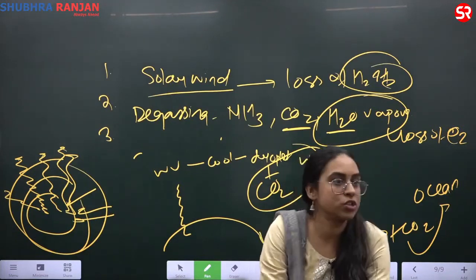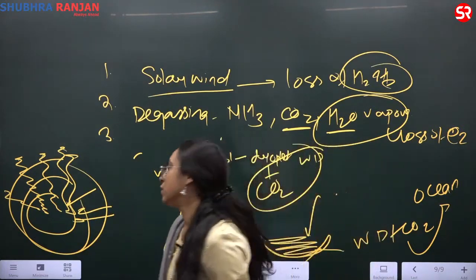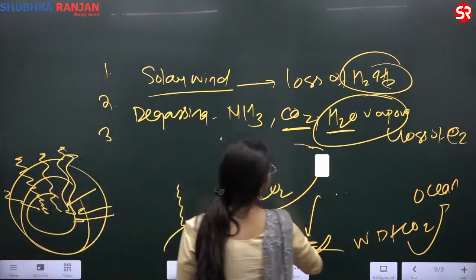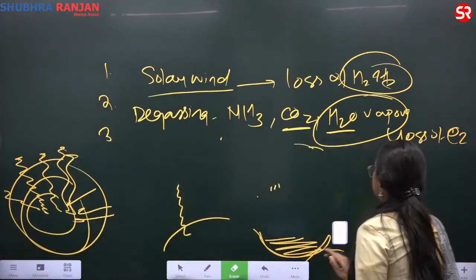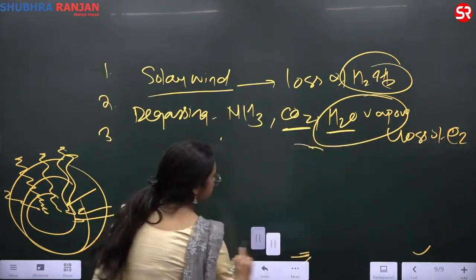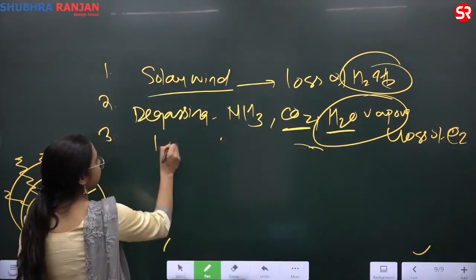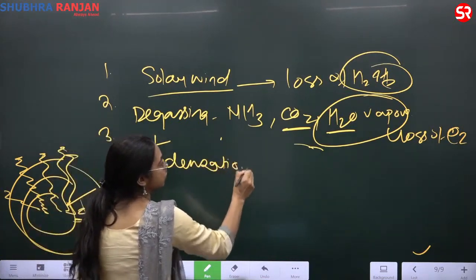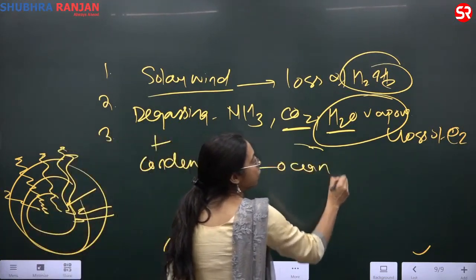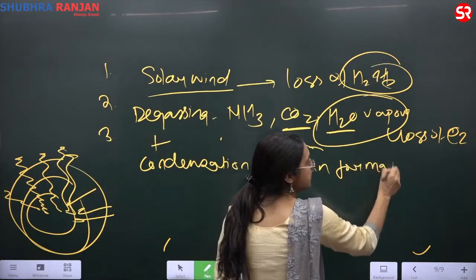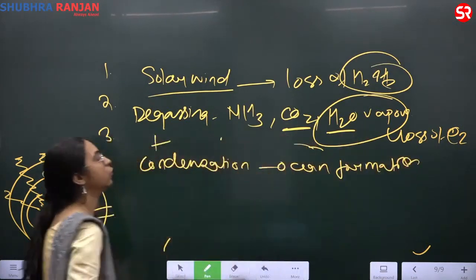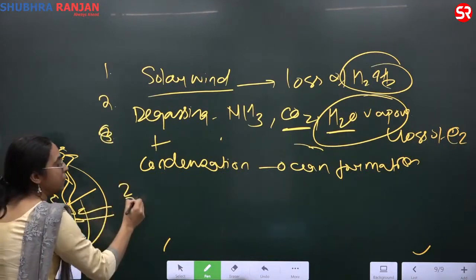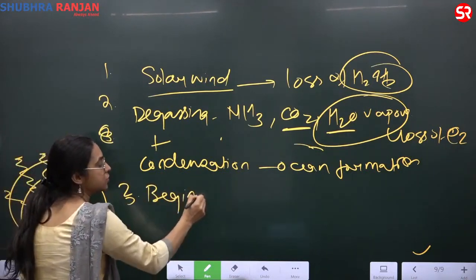Oceans came. Ocean will take the majority of the carbon dioxide. So this is the third stage. The third stage was degassing plus the condensation and the ocean formation, right? So you have loss of CO2. Then you have the third stage, the beginning of life in the oceans.